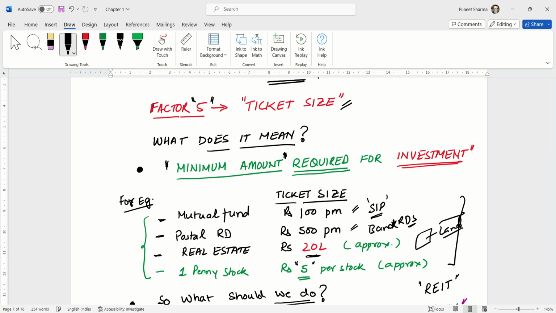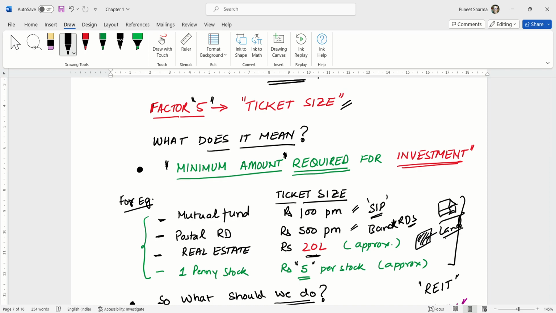In real estate, nothing comes for less than 20 lakhs, or at least 20 lakhs or above. Even a piece of land will cost you that much. Or if you are talking about a small 1 BHK flat, it will cost more than this. So you cannot invest anything in real estate without investing so much money.